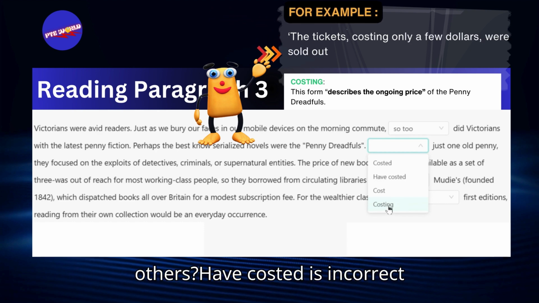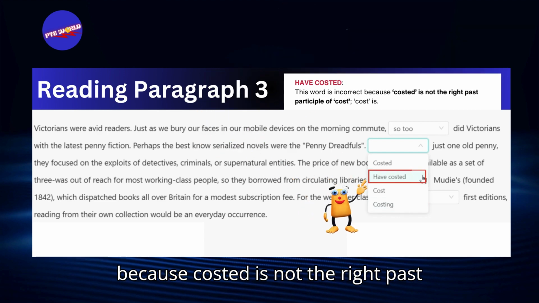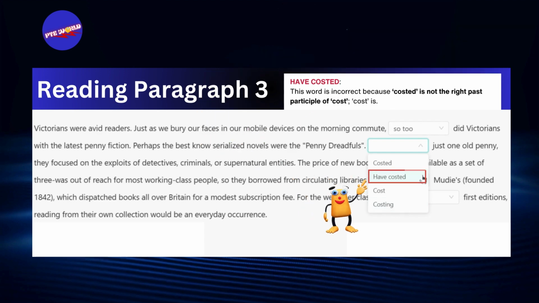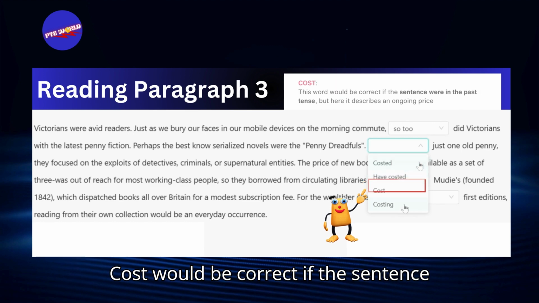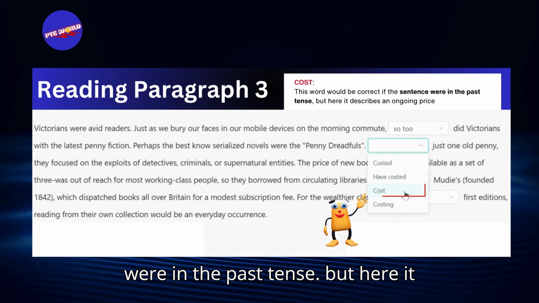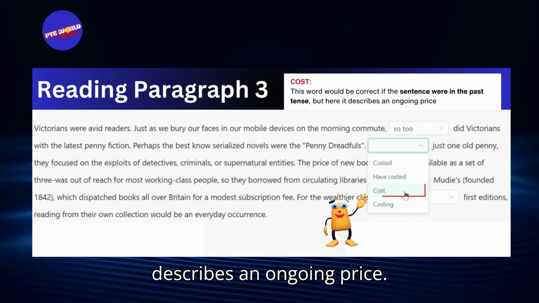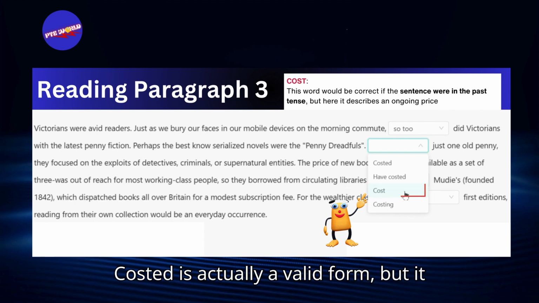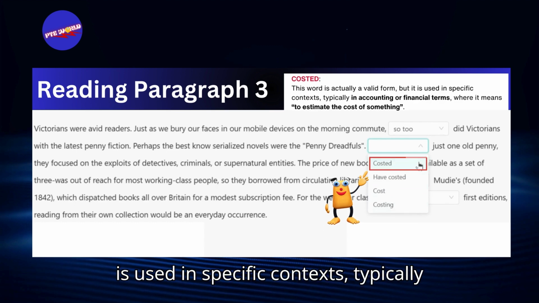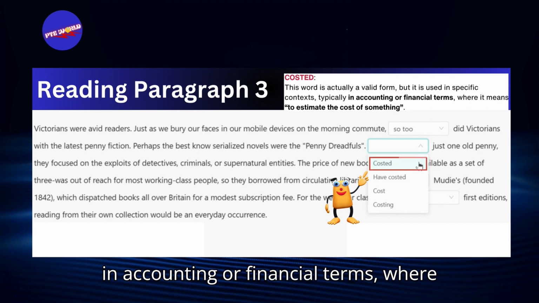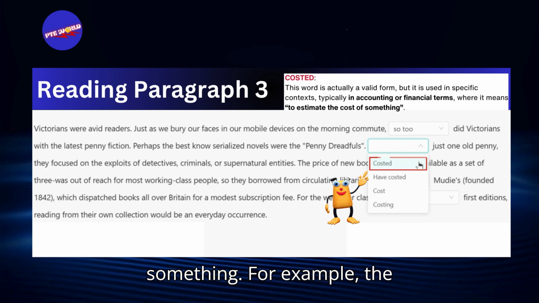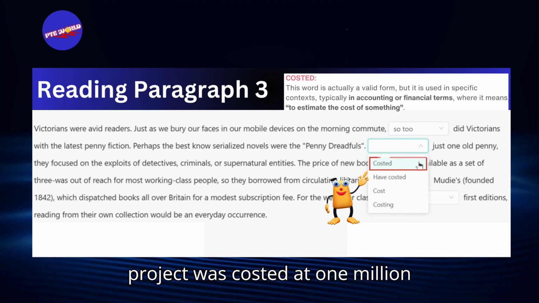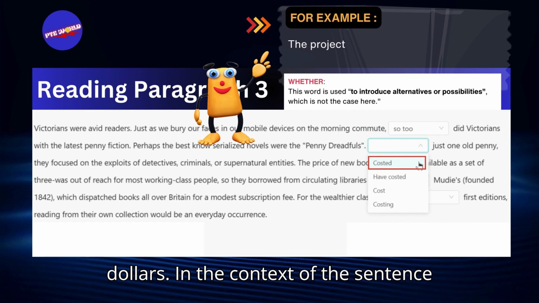Why not the others? Have costed is incorrect because costed is not the right past participle of cost. Cost is. Cost would be correct if the sentence were in the past tense, but here it describes an ongoing price. Costed is actually a valid form, but it is used in specific contexts, typically in accounting or financial terms, where it means to estimate the cost of something. For example, the project was costed at $1 million.